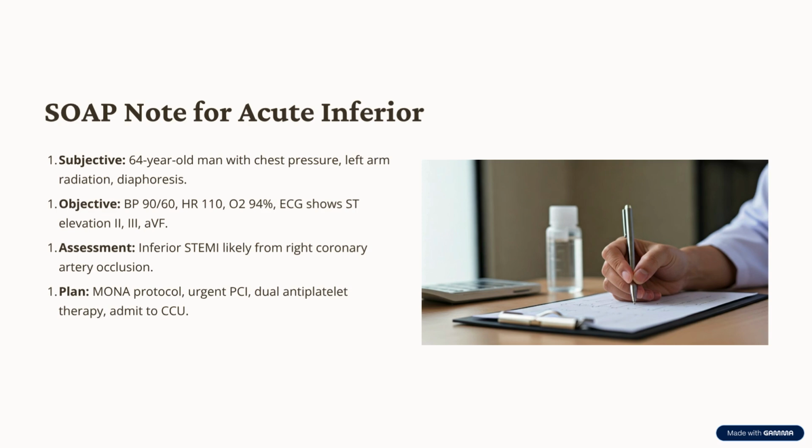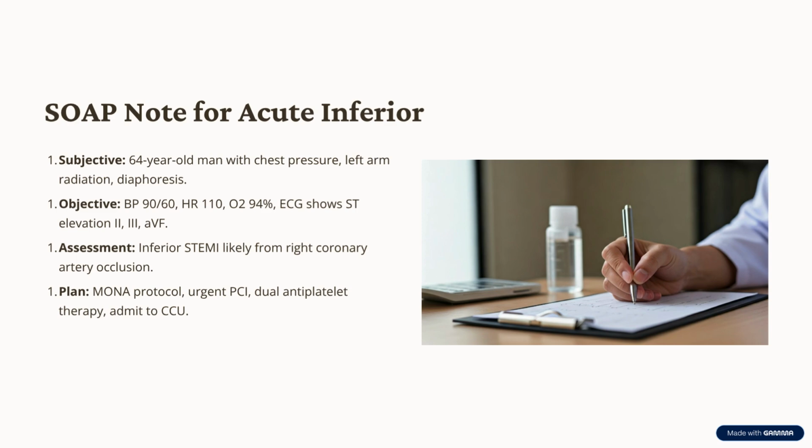A. Assessment. STEMI, inferior MI, likely due to right coronary artery occlusion with hemodynamic compromise. P. Plan. MONA: morphine, oxygen if sat less than 90%, nitroglycerin cautiously, aspirin 160 to 325 milligrams chewable.